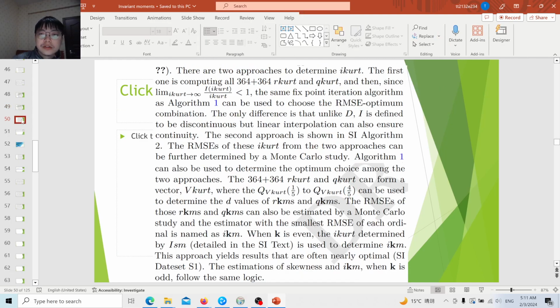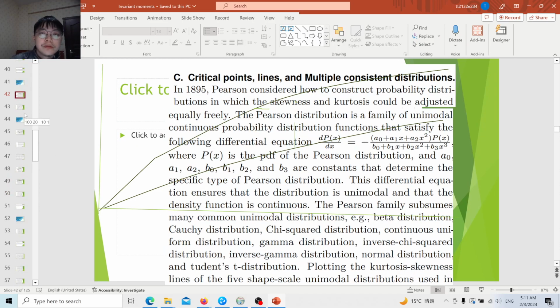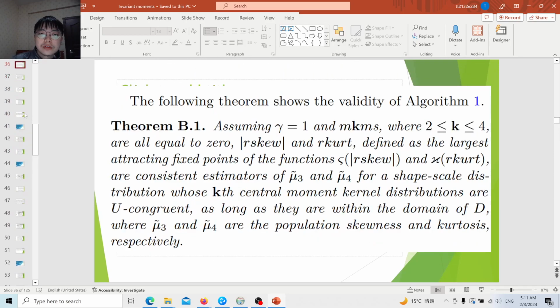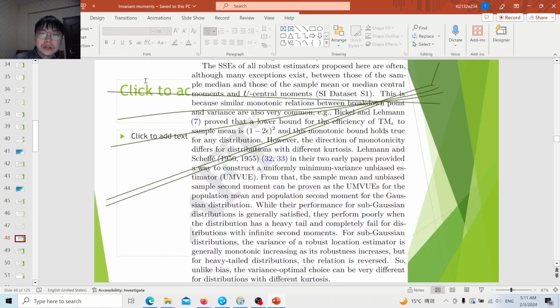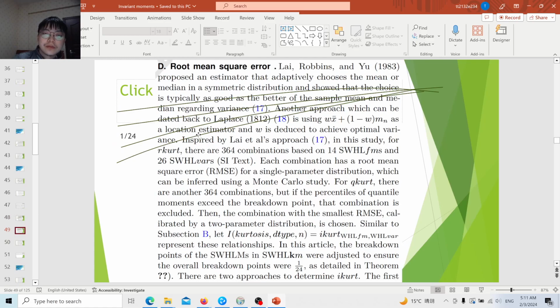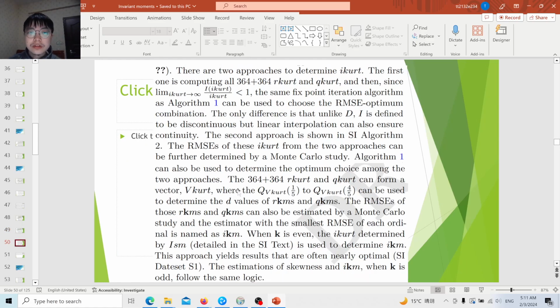In this way, we can similarly use the iterative reweighting algorithm that we previously used. You can determine the classes using a shift-scale distribution or even multiple consistent distributions. After determining the classes, you can find the best combination with the best variance. Then you can even further iteratively reweight. For example, you find the best estimator with the best variance, and then the classes are further estimated to find a better guess, which is possible. This is the approach, and another slightly more complex approach is not introduced here.